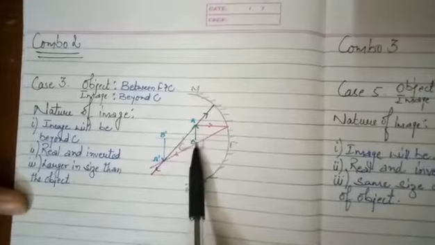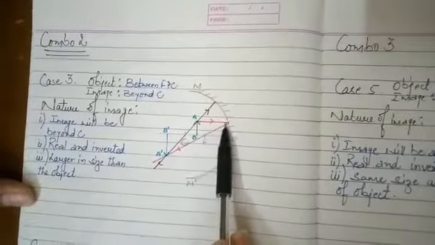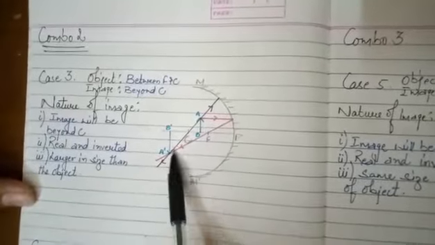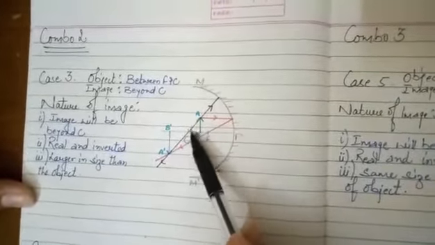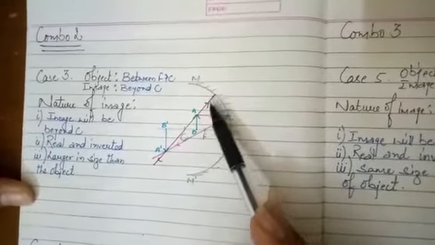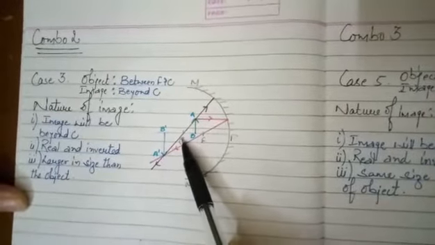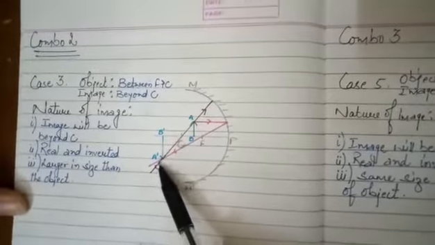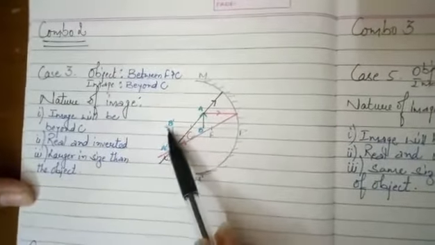So here, as you can see, the green color object is there. A ray which is going parallel to the principal axis will pass through focus. Now one more rule: the ray which is passing through center of curvature will retrace its path. So as you can see, they are actually meeting at a point beyond C. So here will be the image. Join this with your principal axis.